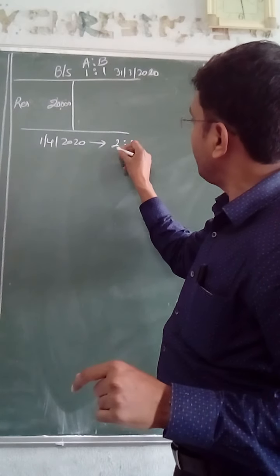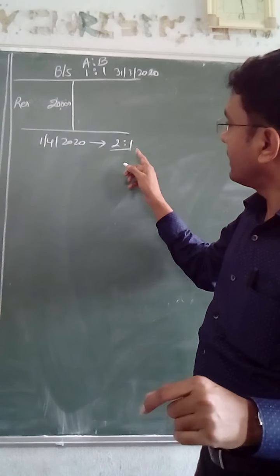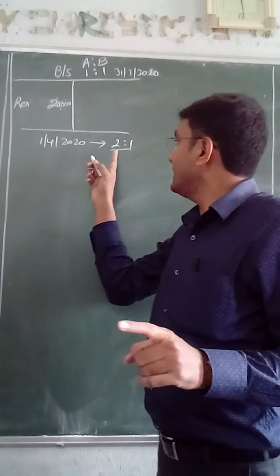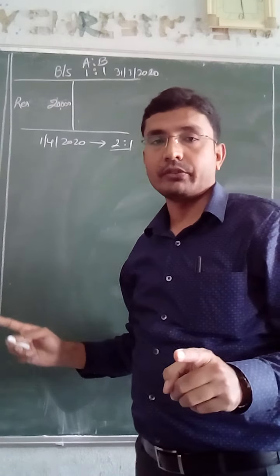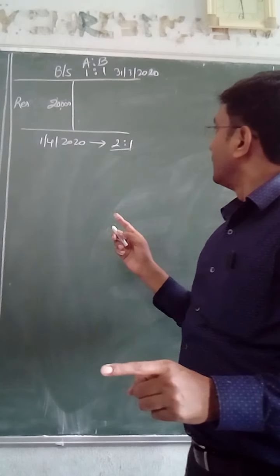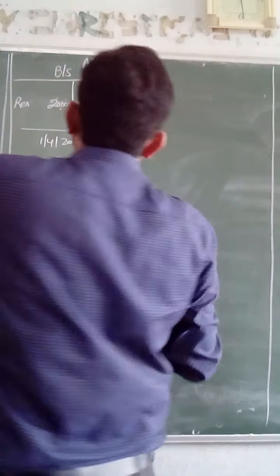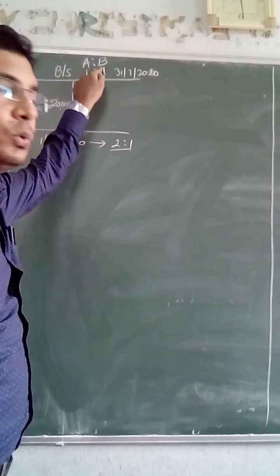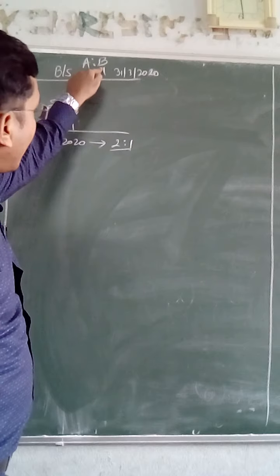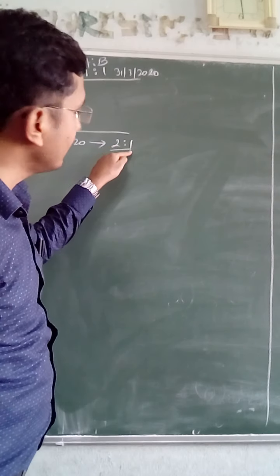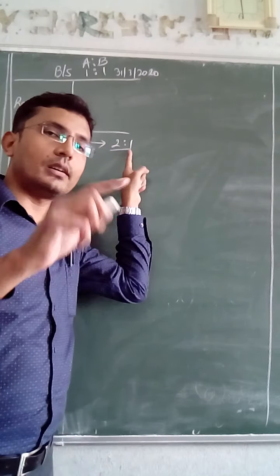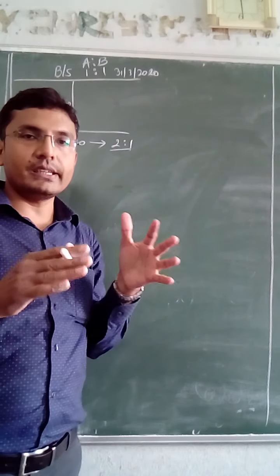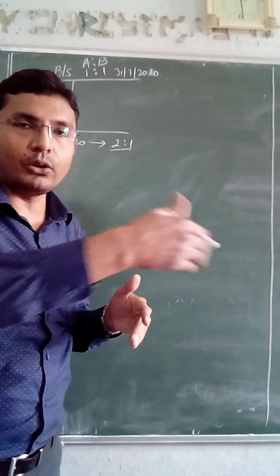But after change in PSR, you can observe that A is getting 2/3 of profits, but B is getting only 1/3 of profits. So earlier B was getting 1/2 of the profits, and now in the new firm he is eligible to get 1/3 of the profits. So in this way, B is sacrificing some of his share in favor of A.